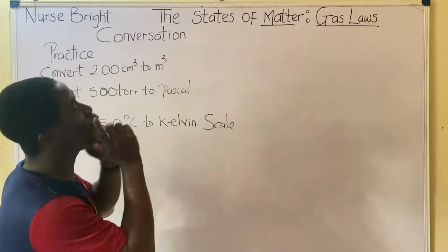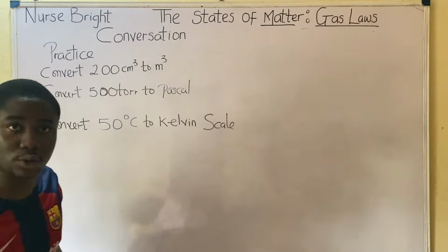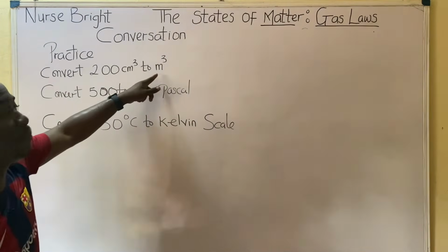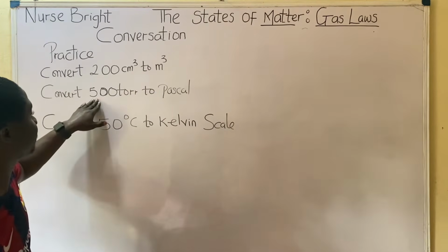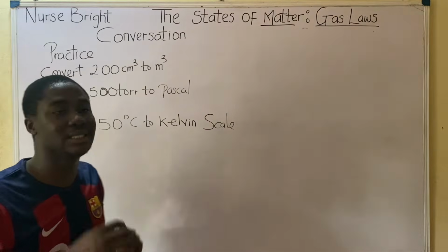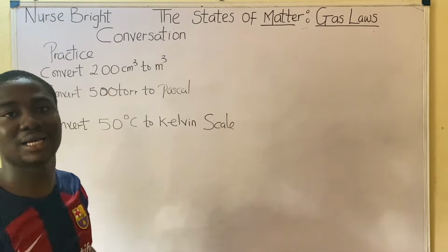Okay, guys, before we go over to the gas laws, here are some practice questions. Do well to solve them. The first one, convert 200 centimeter cube to meter cube. The second, convert 500 torr to Pascal, and the last, convert 50 degrees Celsius to the Kelvin scale. So do that and make sure you provide the answer in the comment section.